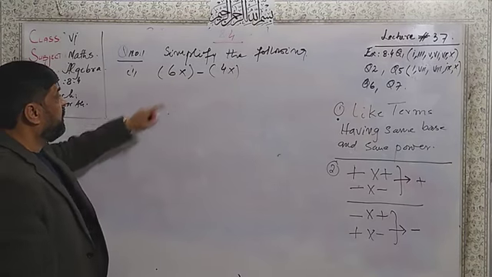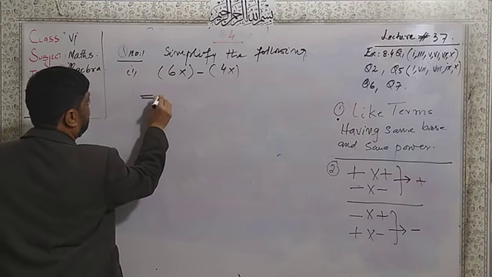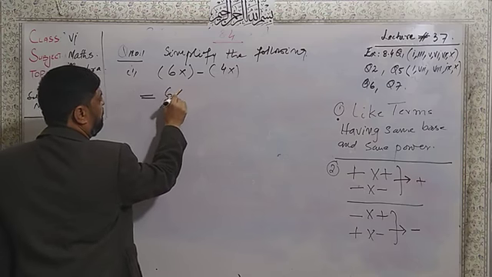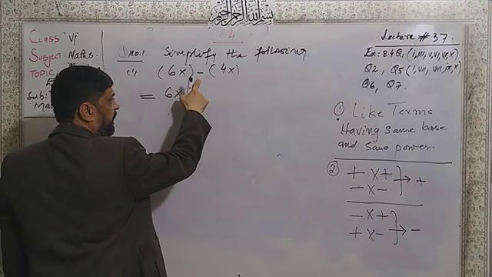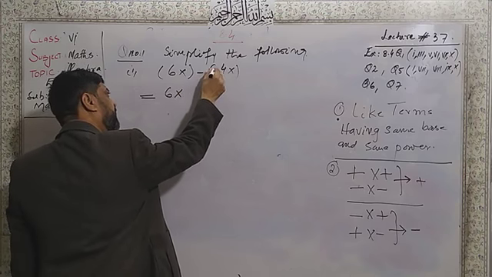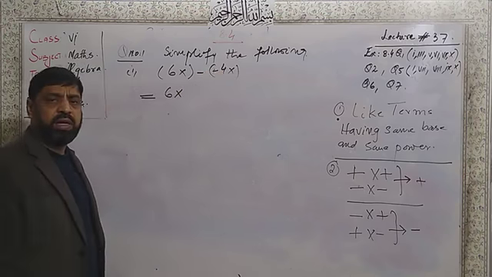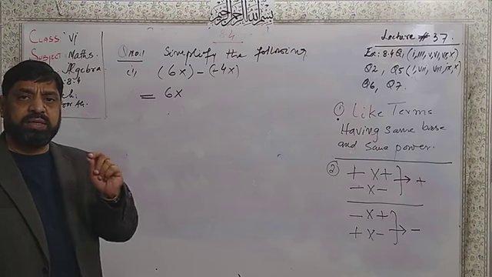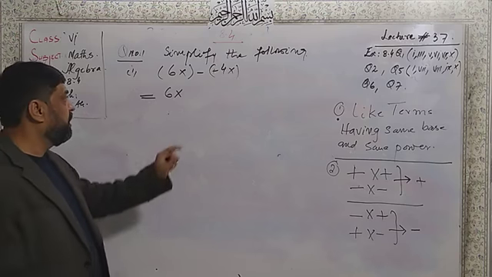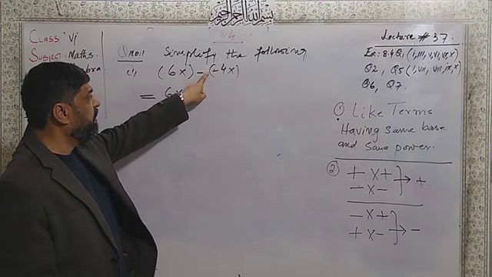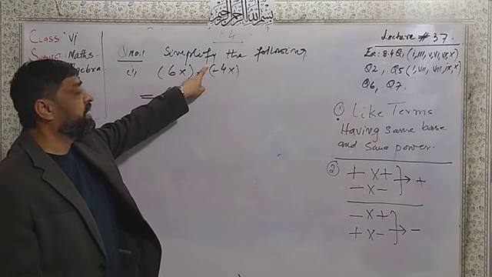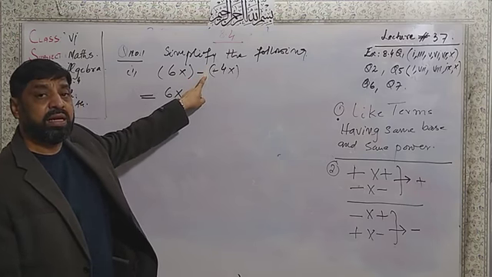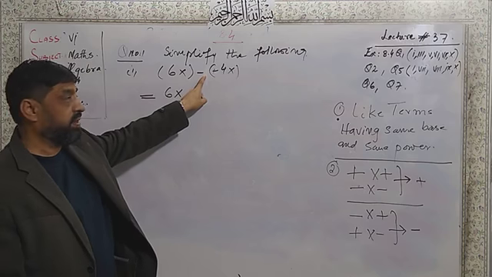First of all, I remove the bracket and write 6x, but if there is no sign with 4, understood that there is the sign of plus. And here before the bracket, there exists the sign of multiplication.